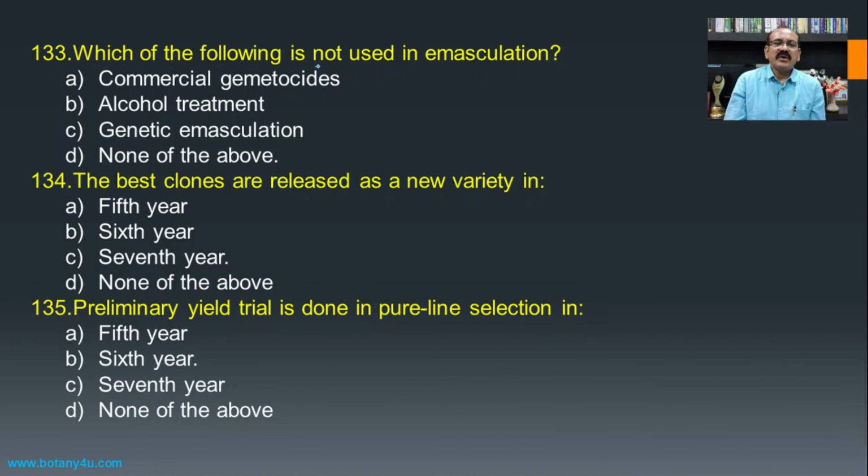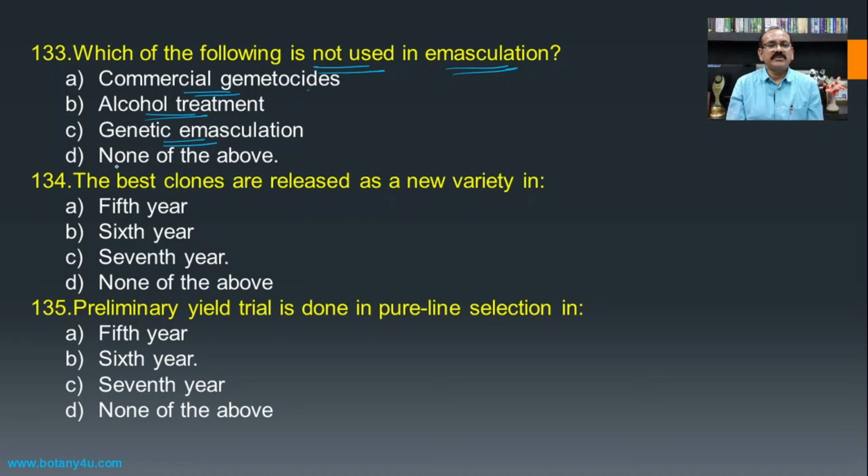Then which of the following is not used in emasculation? Commercial gametocide: we have just seen the use of the chemical to kill the male gametes, but it will not affect the female gamete. Then alcohol treatment, after which the pollen grain becomes inactivated.